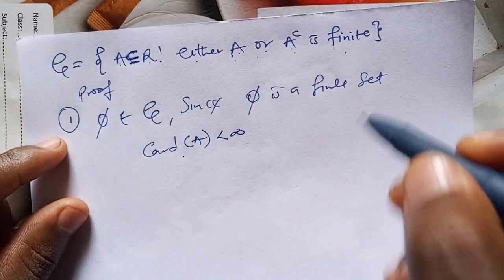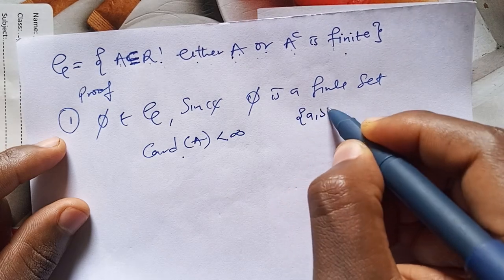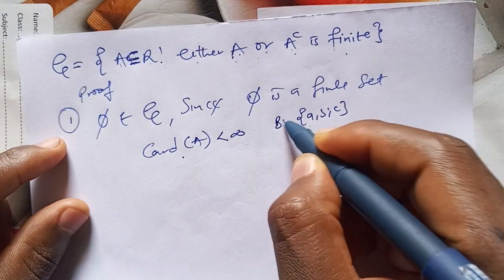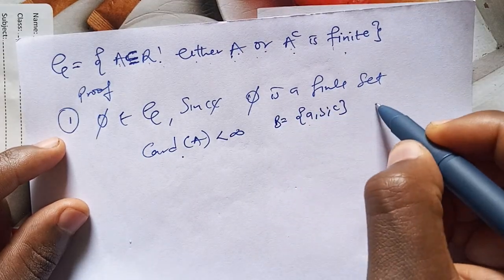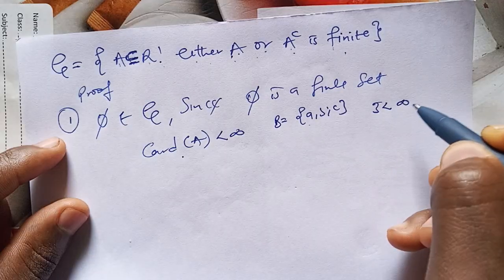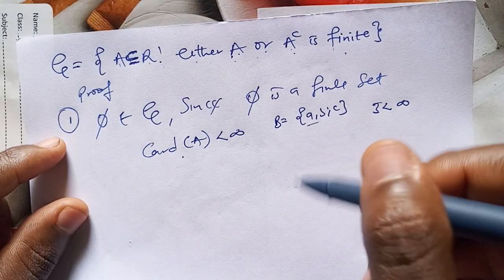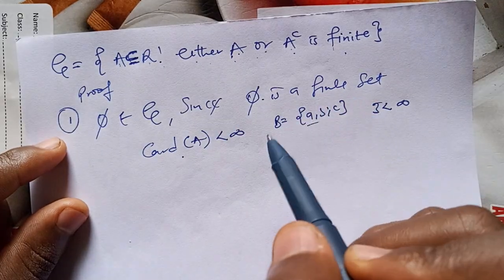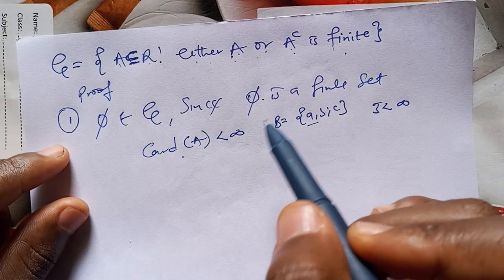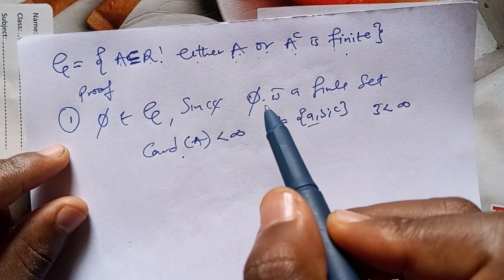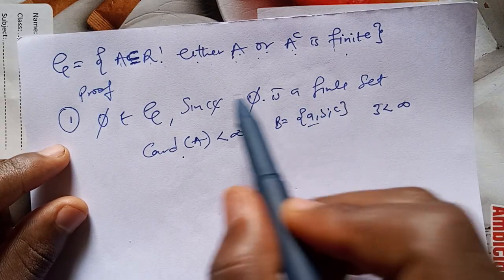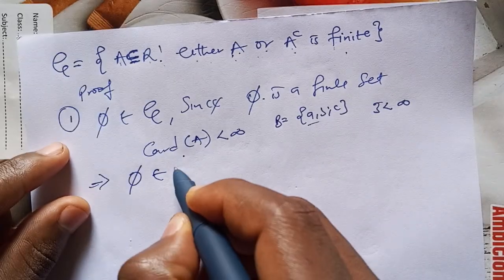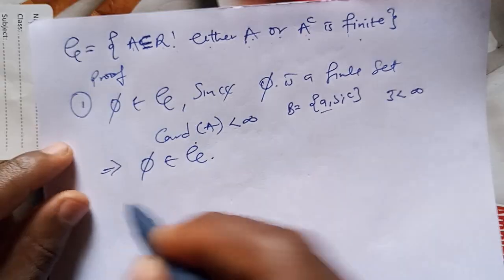An example: if I have a set A, B, C, what's the cardinality of this set? Let me call this set B. The cardinality of this set is 3, and 3 is less than infinity. So this set is a finite set. Now, since the cardinality of the empty set is 0, the empty set is a finite set. Therefore, this implies that the empty set is in the algebra. Okay?